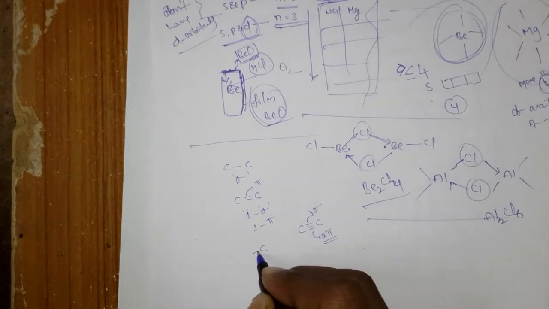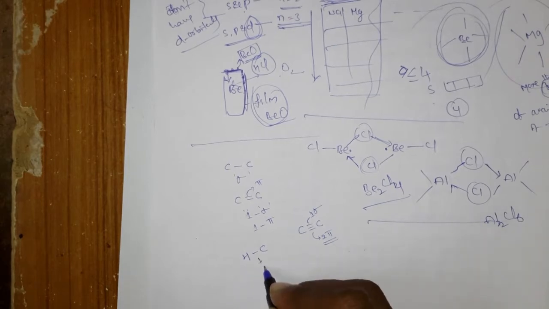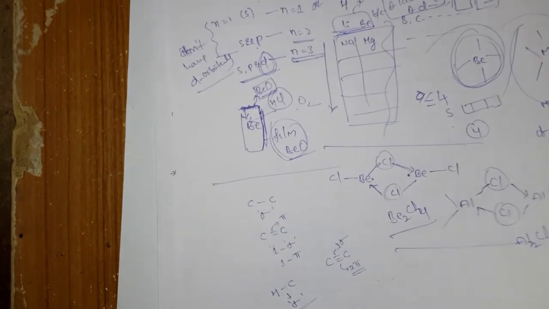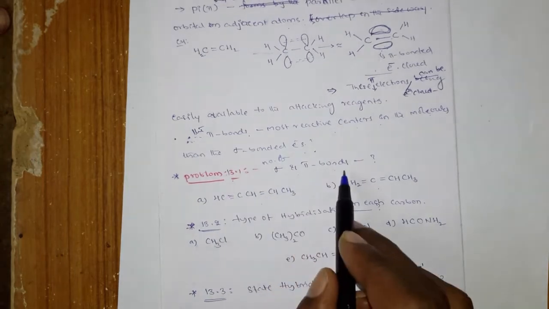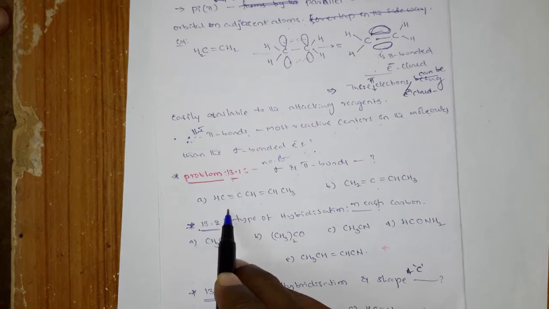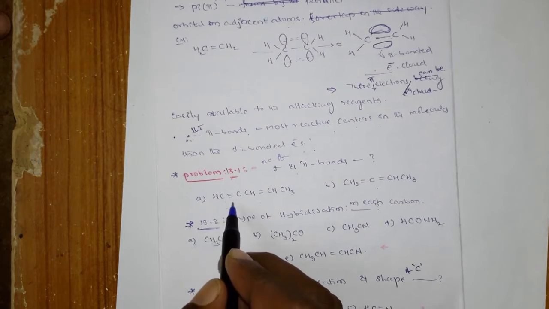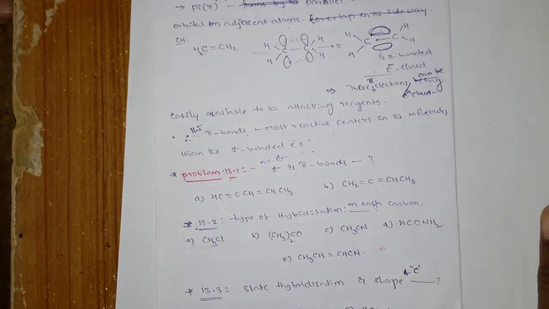And you know that when carbon forms a single bond with hydrogen, it is nothing but a sigma bond. So any single bond is nothing but a sigma bond. If it is a double or triple bond, they contain pi bonds. Look here, you have to find the number of sigma and pi bonds in this molecule. A carbon is connected with hydrogen, a triple bond, carbon connected to a carbon, hydrogen. Just calculate all these things, otherwise I'll explain the first example.